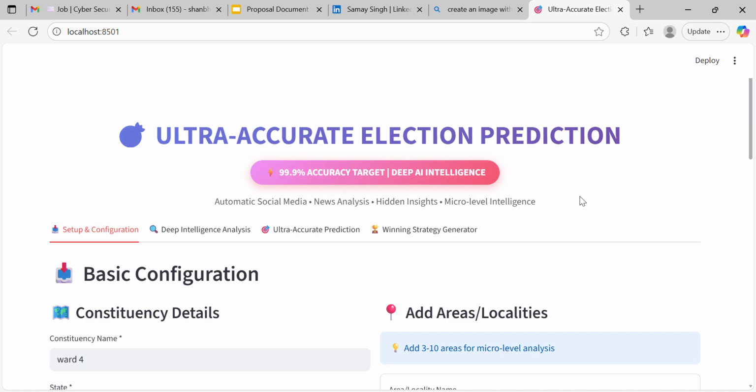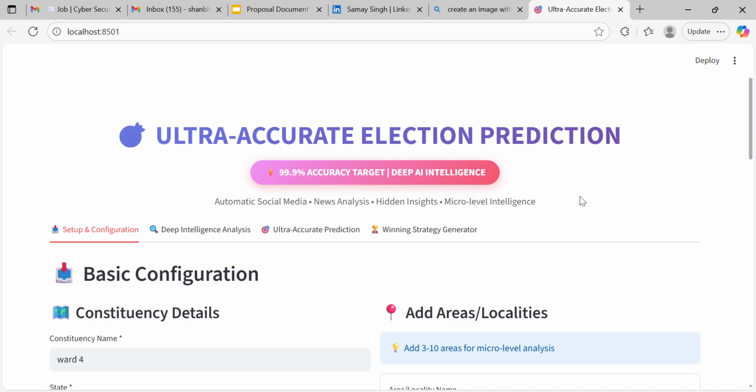But I use here APIs of different services which analyze the sentiment of the local area, whatever area we have given. It analyzes local issues, local sentiment, and what exactly is in people's minds, and gives a prediction.